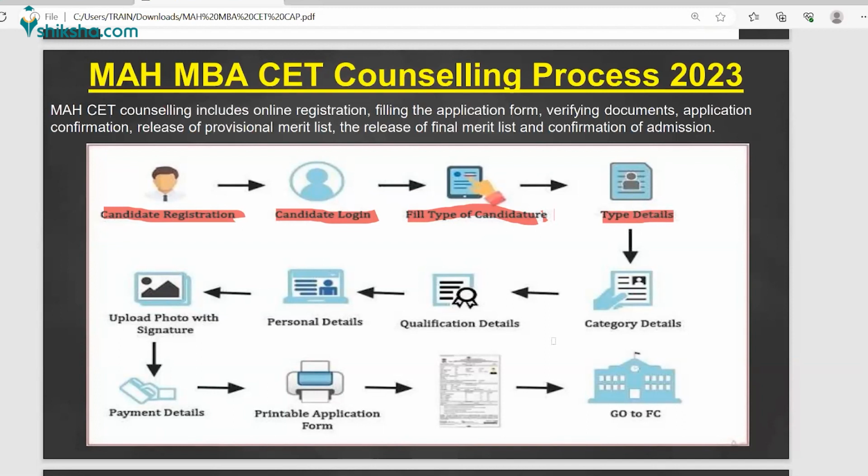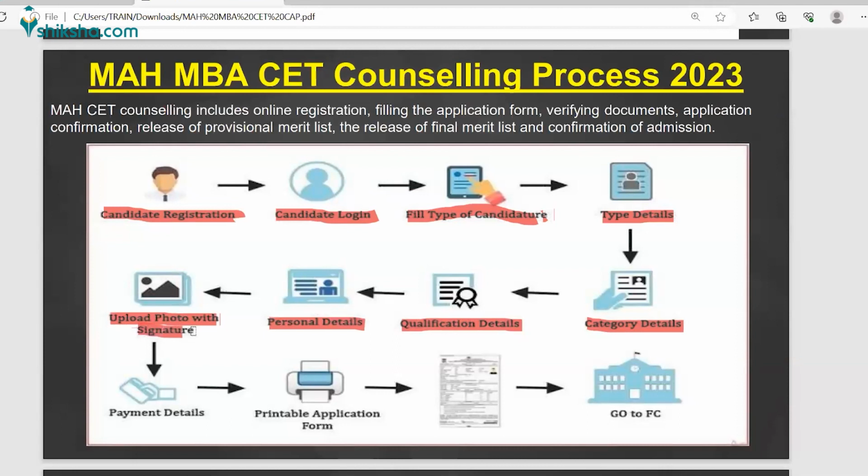Then category details, write your general category or whatever, right? Qualification details, so your details of the graduation, 10th, 12th, etc. Your personal detail, your phone numbers, email address, your address, etc. Right? And then upload a photo with signature, right?